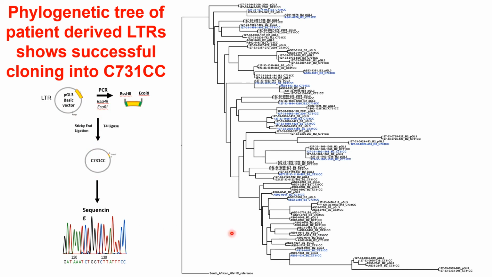On the right-hand side is a phylogenetic tree where I compared the LTR sequences that I have cloned into the C731CC with the initial sequences that were cloned into the PGL3 from which I amplified them. I was expecting each patient ID to cluster together with equal branch lengths since they should have been the same sequence. And I was able to see that with these samples, suggesting that the cloning was successful.